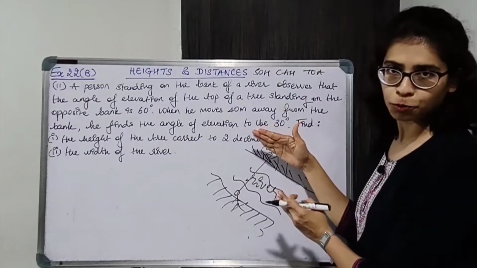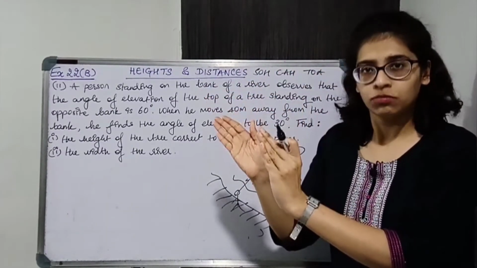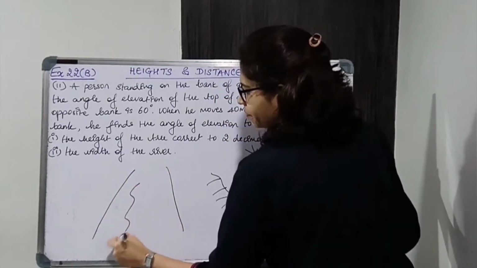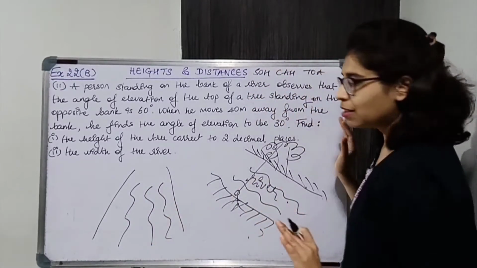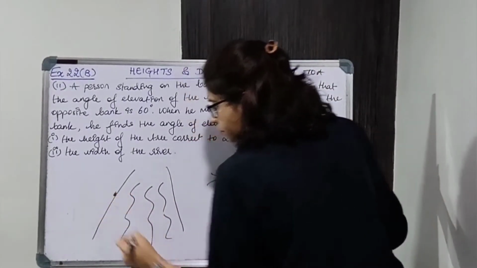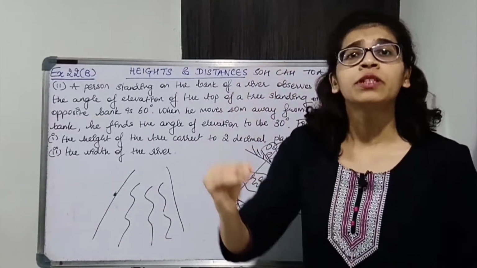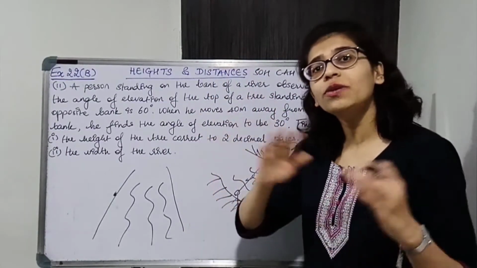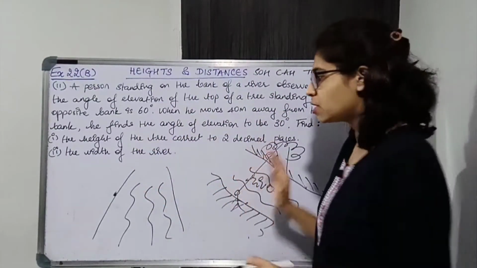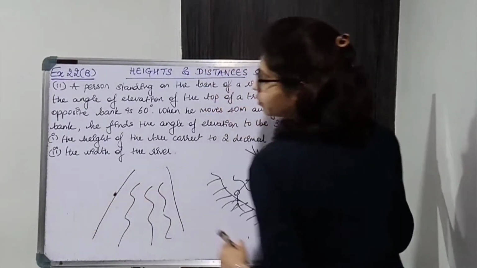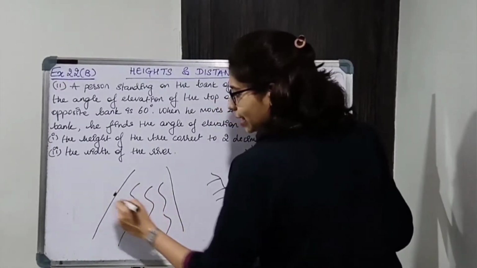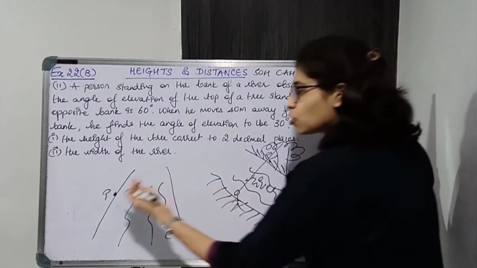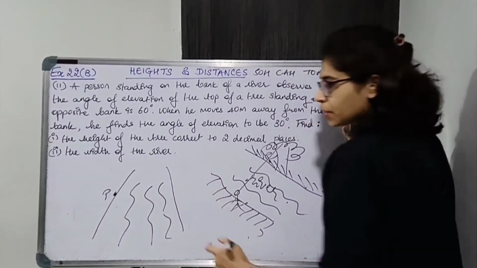Now this is the side view. We always consider the front view. Okay. So let's say we are moving like this and the river ऐसे जा रहा है. ठीक है? River is flowing like this. There is a person standing over here. Now we are not going to consider the height of the person. Okay, nowhere in the question is the height of the person required, so we are going to neglect the height of the person. All right students, now there is a person standing at the bank of the river. Okay, now we are going to consider some point, let's say point P. Okay, he is observing the tree which is on the opposite bank. Opposite bank ये है, so there is a tree over here.